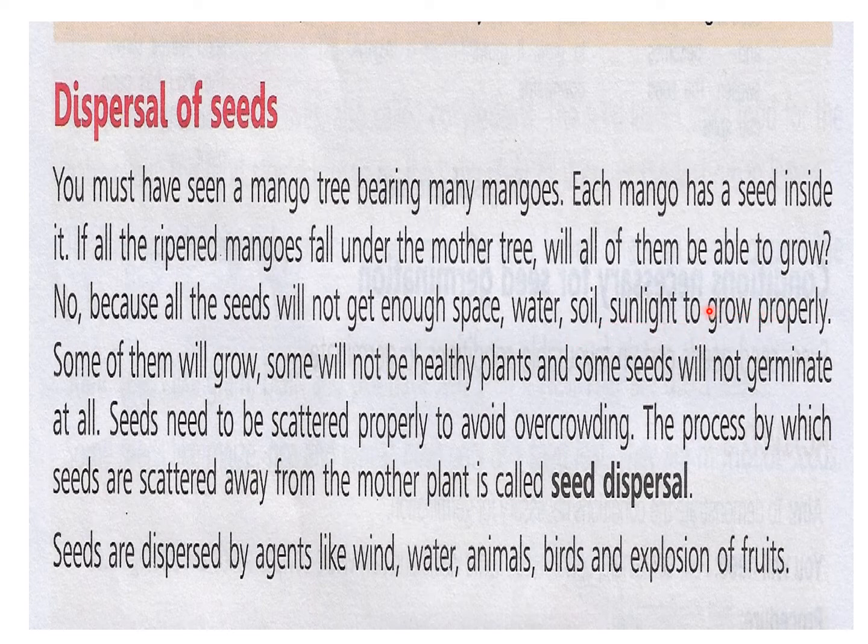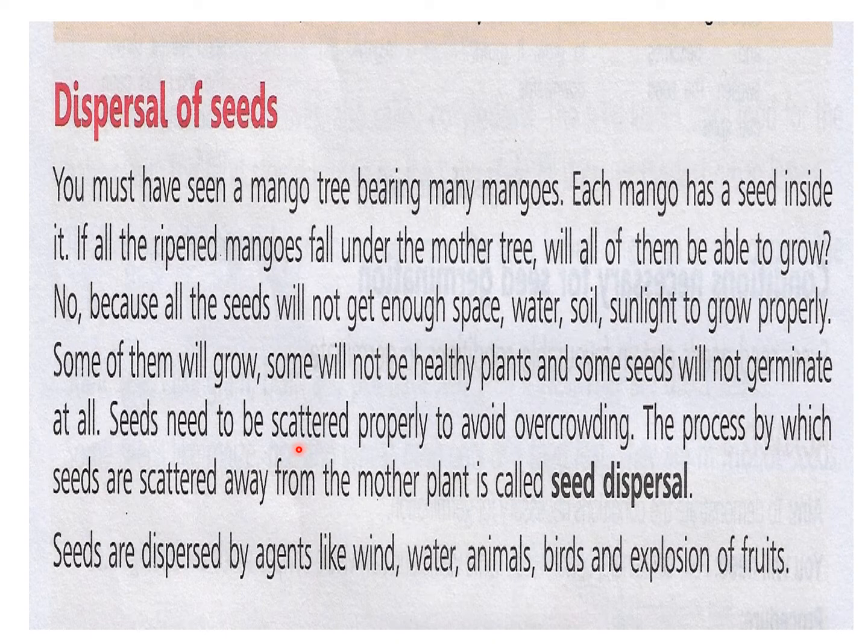So you all have understood this much, I hope, that if all the seeds fall under one tree, then what will happen? They will not get enough space. There will be many plants and they will not be healthy because they will not get enough water, soil, sunlight to grow properly. Some of them will grow, some will not be healthy plants, and some seeds will not germinate at all. Seeds need to be scattered properly to avoid overcrowding.